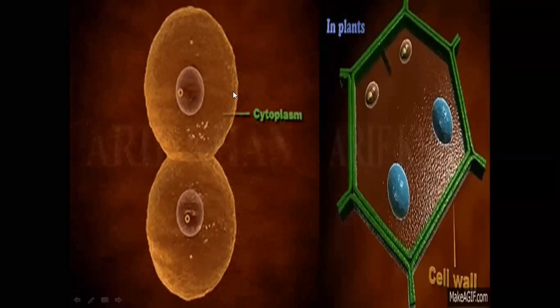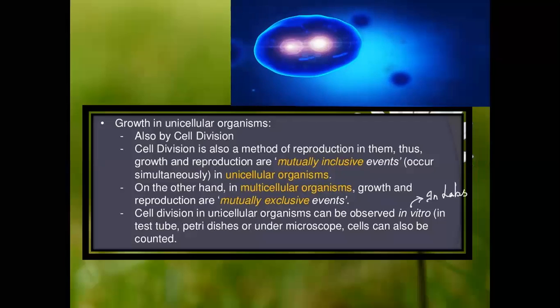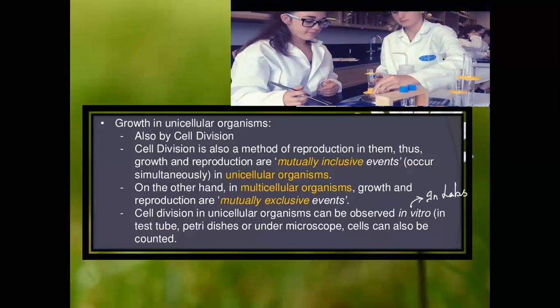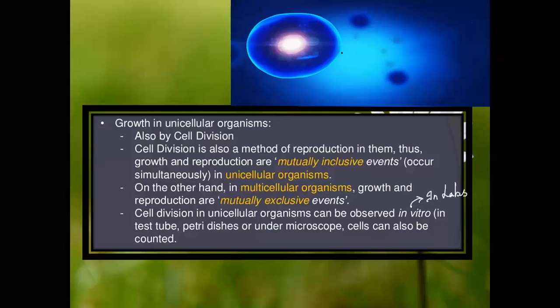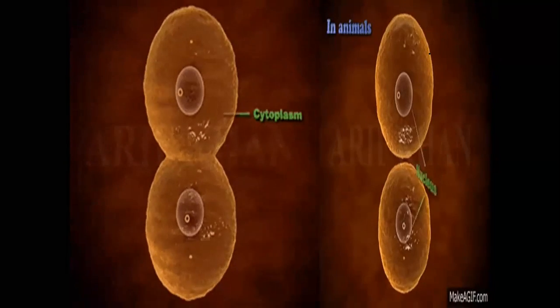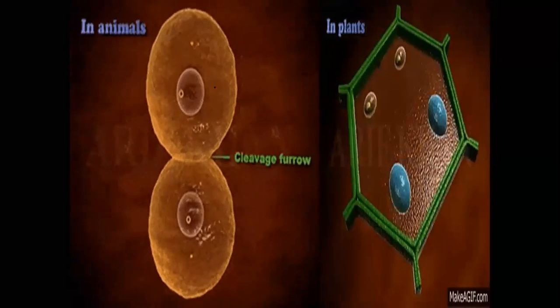This one cell forms a furrow, a gap in between, and gives out another cell. The same way it was here as well. You must have seen this in the last slide. Can you see it over here? This one cell gives out the other cell, that is nothing but the cell division. Understood this? This is in the animals.